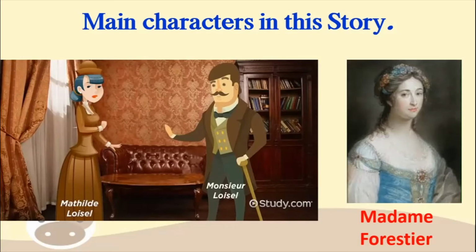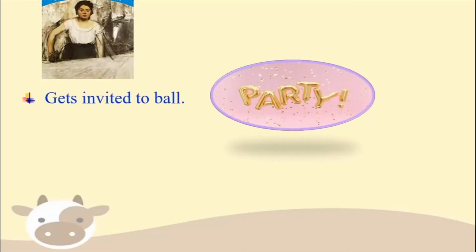Now Mathilde is generally not happy with the kind of life that she is leading. But one fine day, she gets invited to a party. Now, whenever someone invites you to a party, you want to get dressed up well, isn't it?